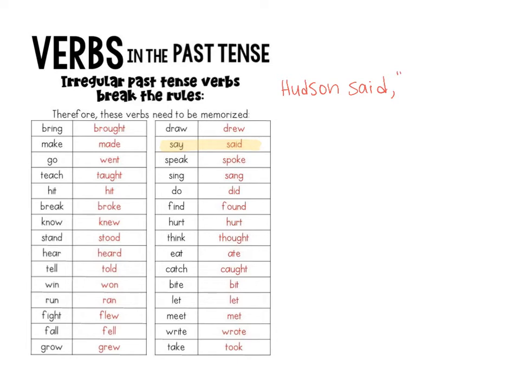Hudson said, "I want pizza." Got my quotation marks around what Hudson said. So our irregular past tense verb is said. So again, it would not be Hudson sayed, right? That would be if I just added ed to the end. That does not work.